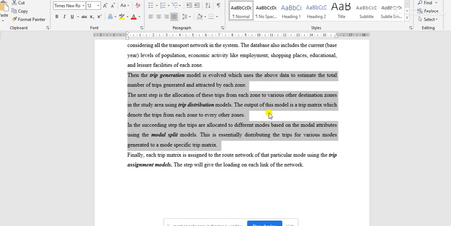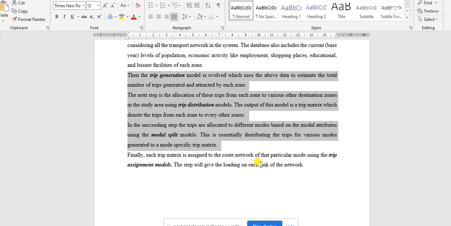And by all these travelings, or by all these path assignments, some network will be created, and in these networks, each link means the intersection points of different paths. Each link point will actually be assigned some loads, and at those nodes or links, we have to design that part of the road or that part of the study area accordingly.